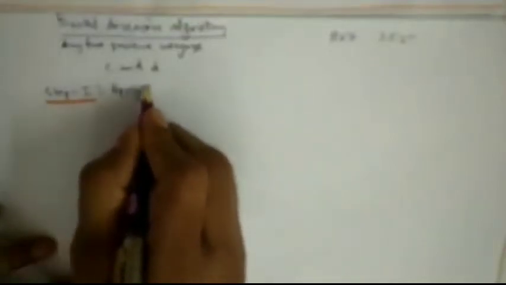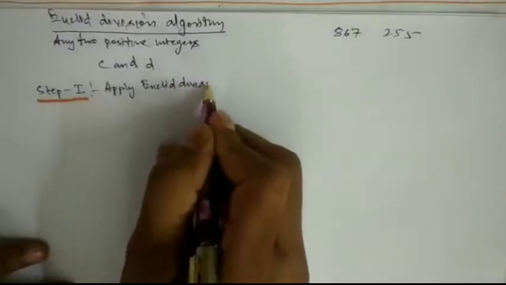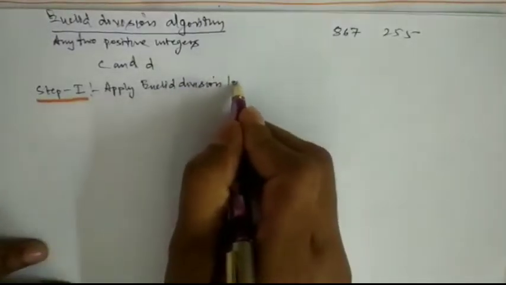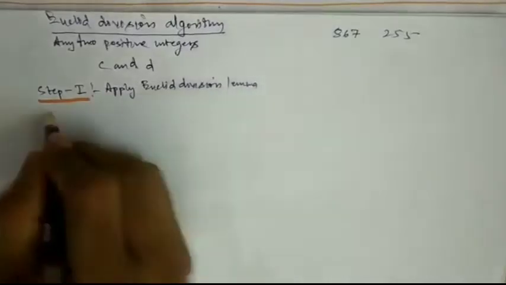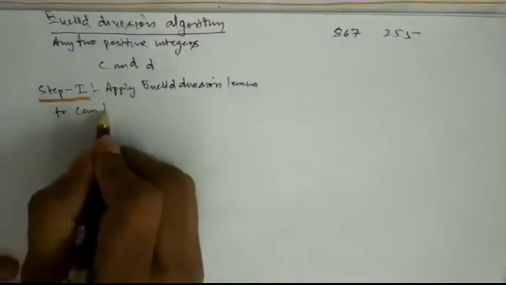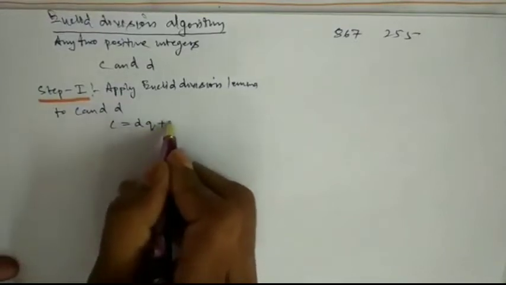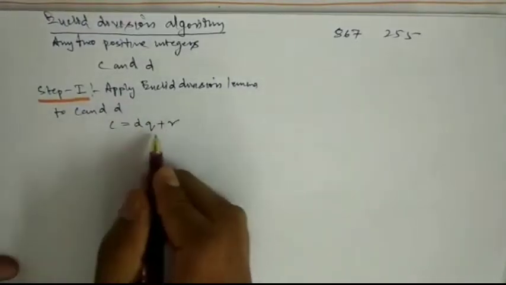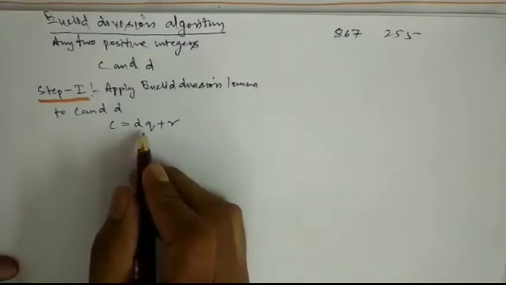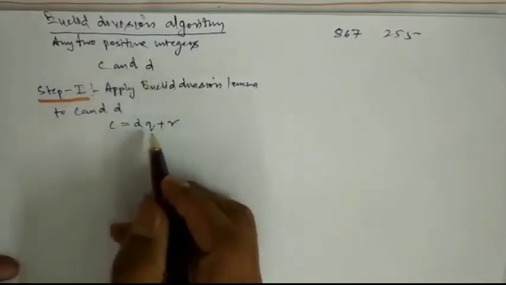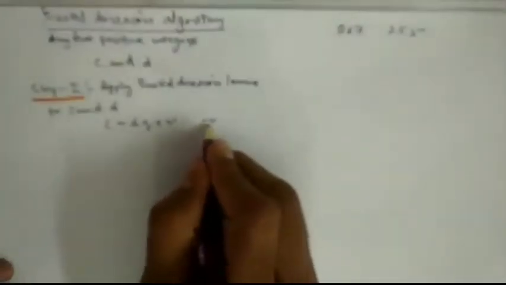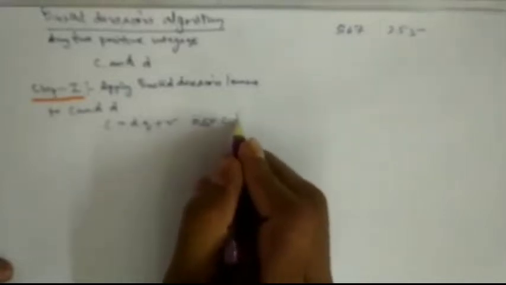Apply Euclid division lemma to C and D. What do you get? C is equal to DQ plus R. Just like we applied it earlier to A and B, A is equal to BQ plus R. Here C is equal to DQ plus R. If it were X and Y, then X is equal to YQ plus R, where R is greater than or equal to 0 and less than D.